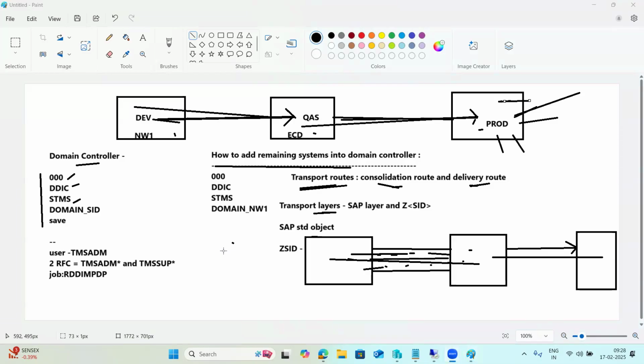Sir, if we make production the domain controller, then what is the route for them? Because if we make any changes in development, only then it goes to quality and production, right? Yes. You can make any system the domain controller, but changes will go in the same order: development to quality, quality to production. If you make it production, this system will manage the changes from here to here, here to here. If you make it quality, this system will manage the changes from development to quality, quality to production. The route is the same, but the responsibilities of the systems are different. Okay, got it.